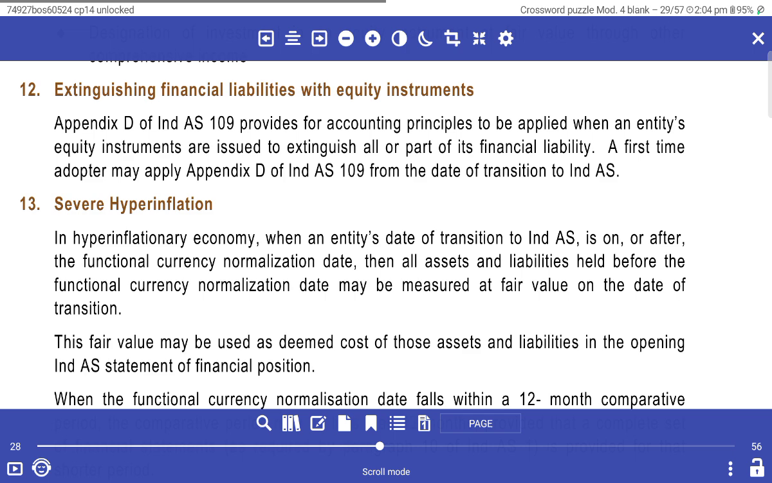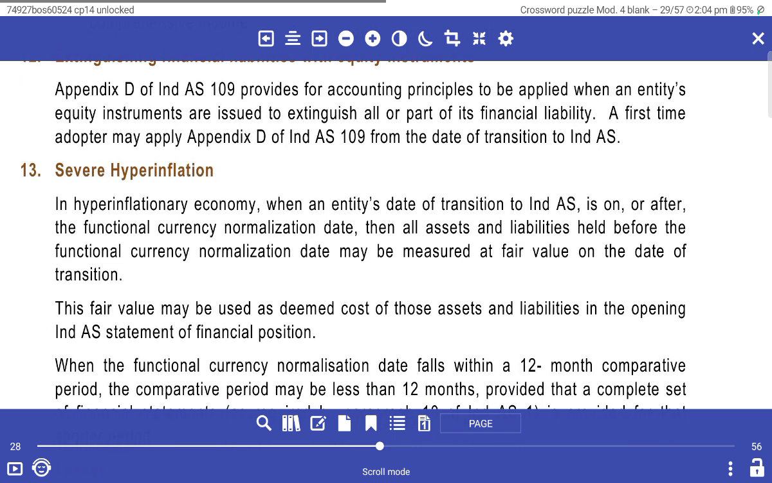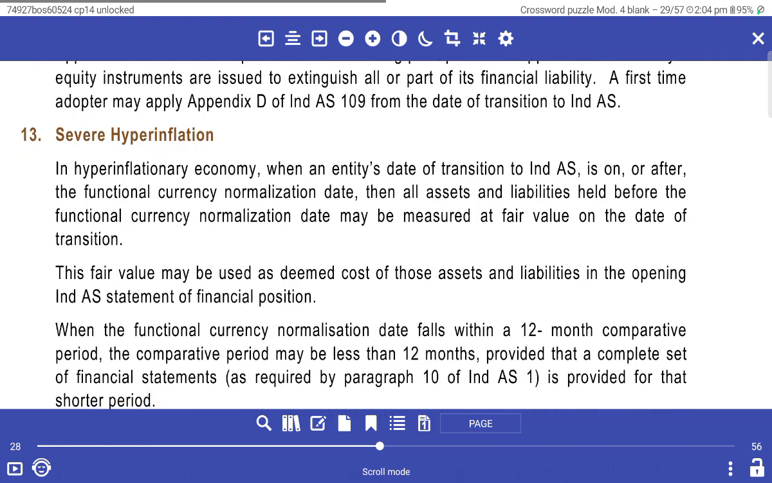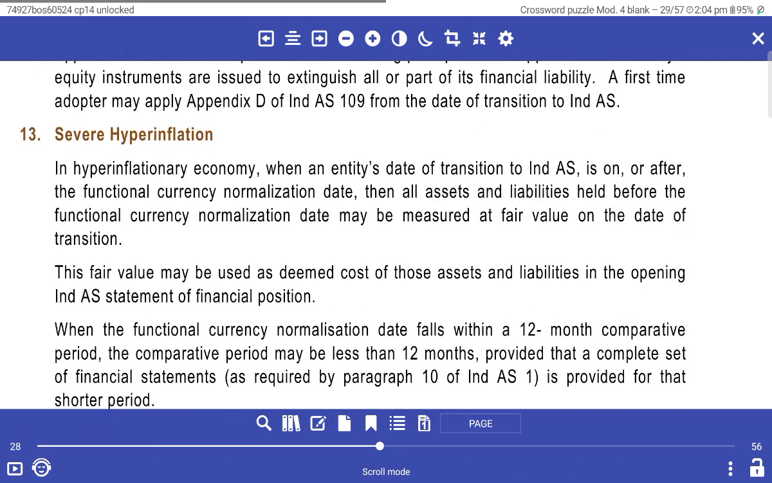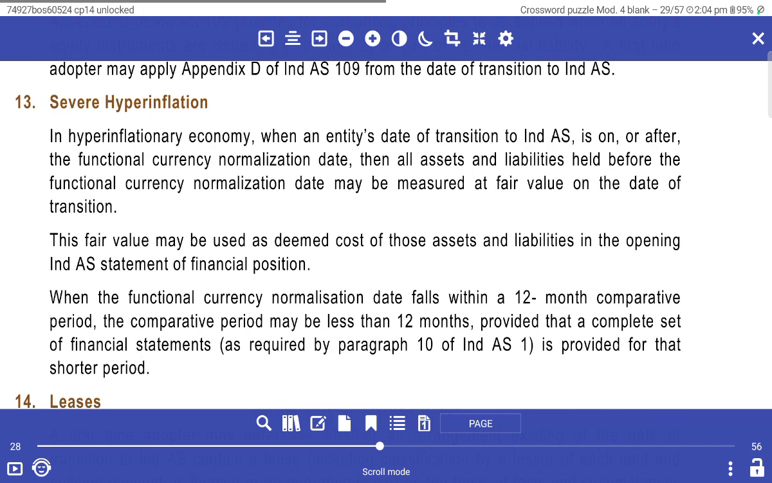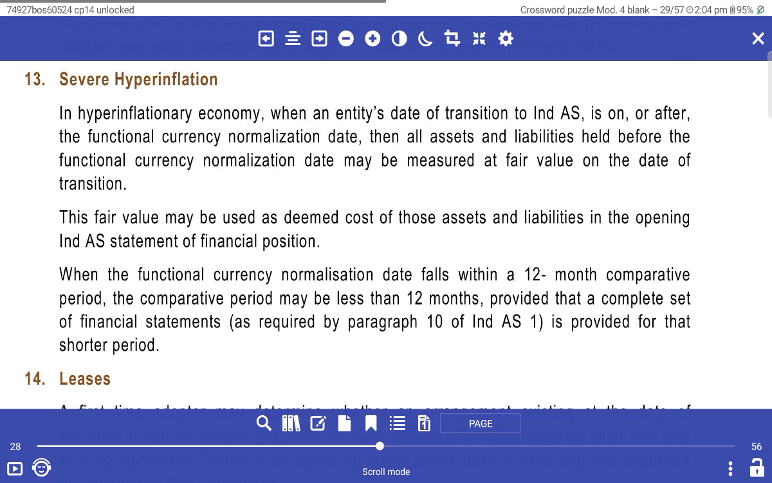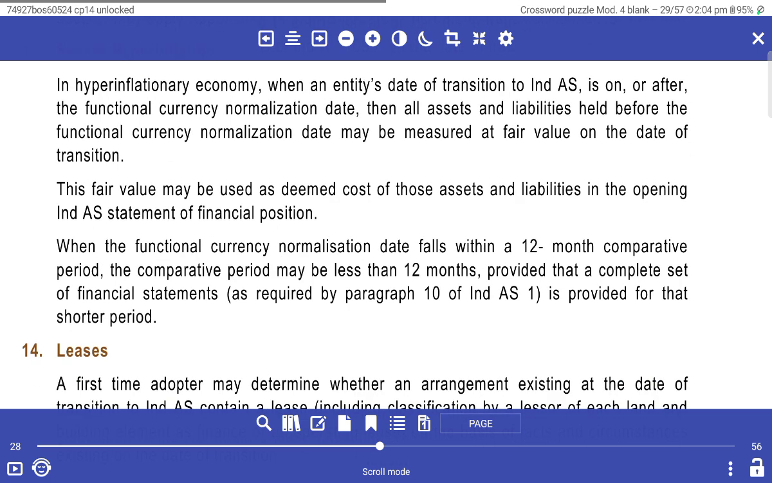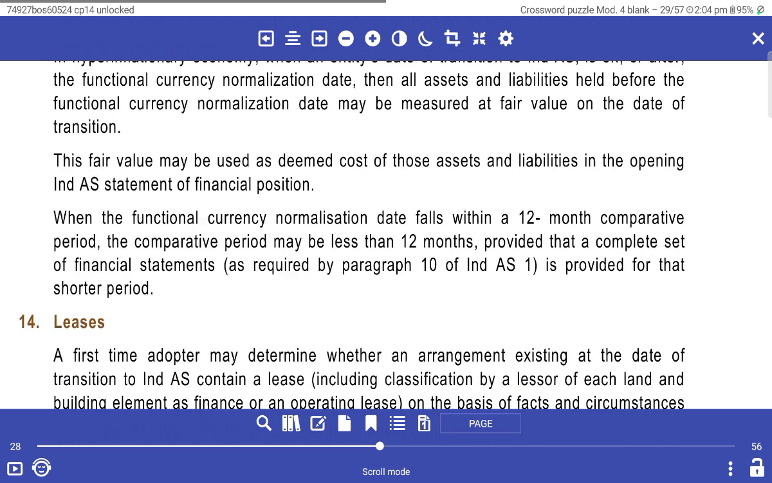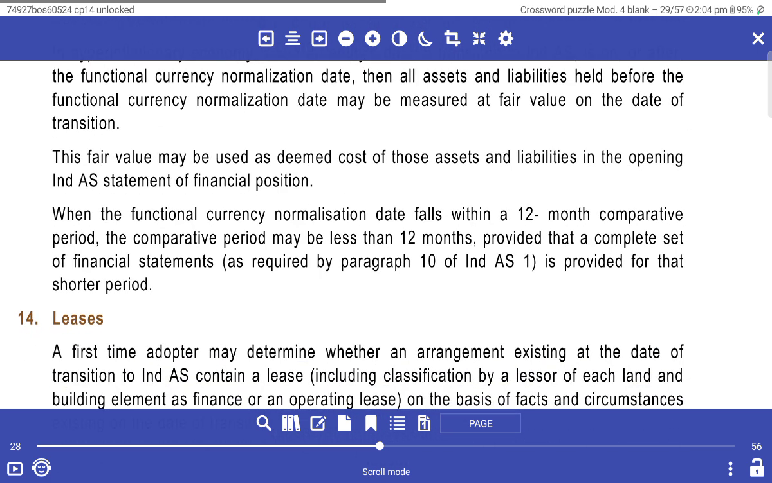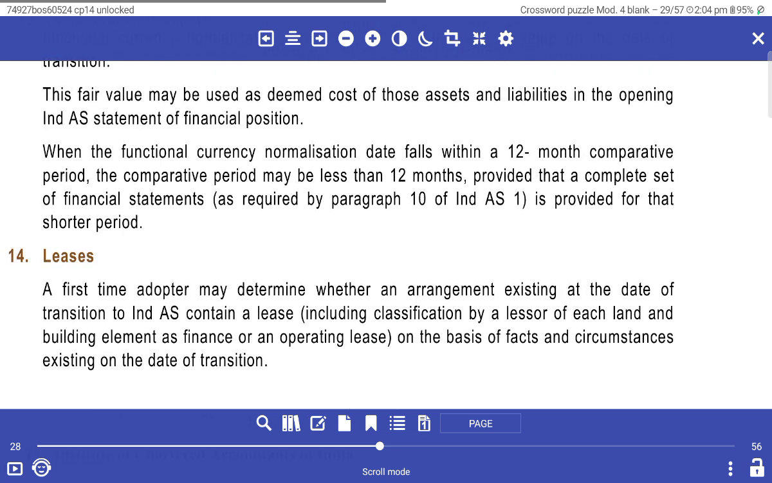The operating model provides a principle on when the entity's equity instrument was issued to extinguish all or part of a financial liability. The appendix of Ind AS was not meant for the date of transition to Ind AS. Severe hyperinflation: the entity may apply Ind AS on the date after the hyper-currency normalized state, with the assets and liabilities after the functional currency normalized, and measure fair value at the date of transition. The fair value is then deemed cost of the asset and liability to operate.